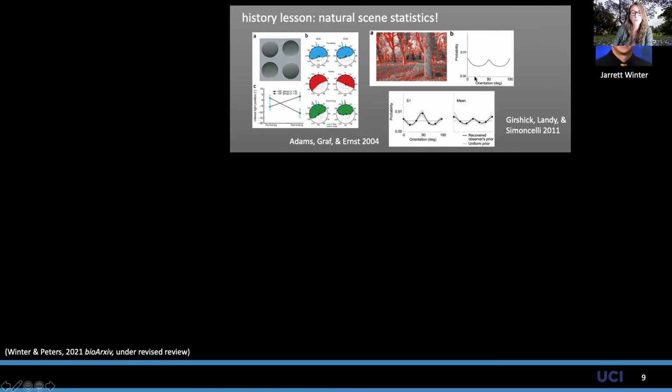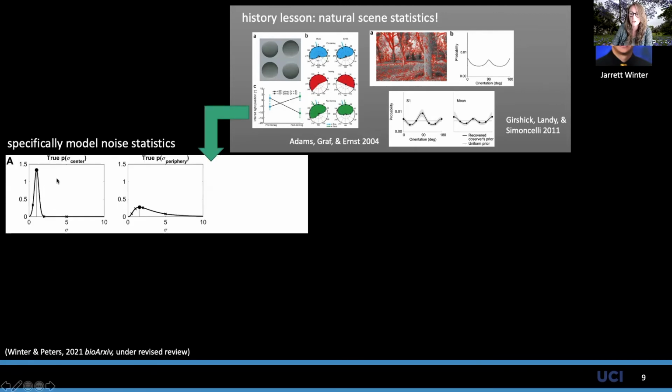And likewise, we know that the system has learned that vertical and horizontal orientations are more likely for edges in a visual scene, and that the system uses this prior knowledge in a Bayesian way when making orientation judgments. So we figured, what if the visual system forms prior expectations about noise as a function of visual field location? In the center of the visual field, noise is likely to be low and relatively stable, not have a lot of variance around it. But in the visual periphery, noise is going to be overall higher. And because noise can't be negative, it's likely to have a positively skewed distribution.